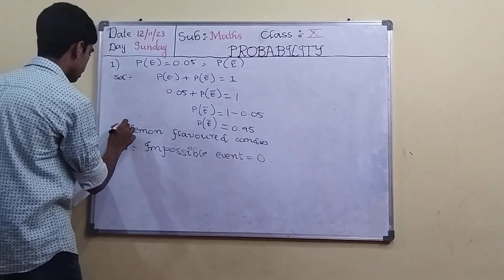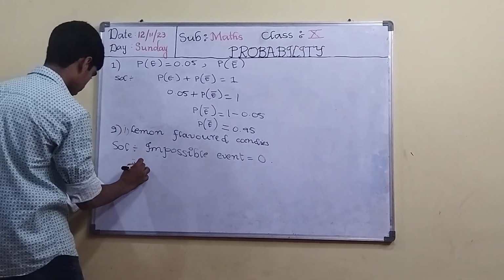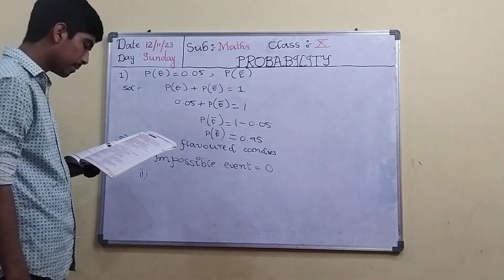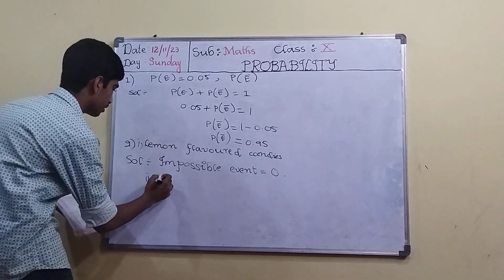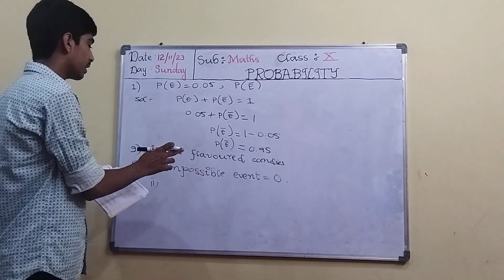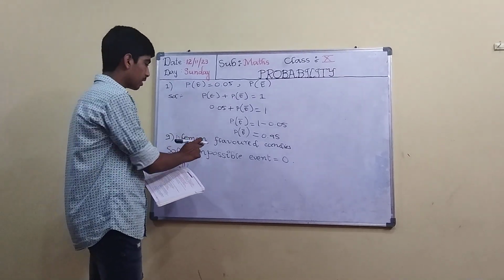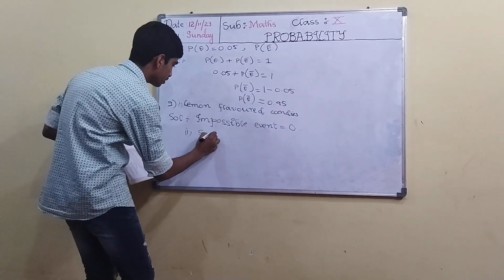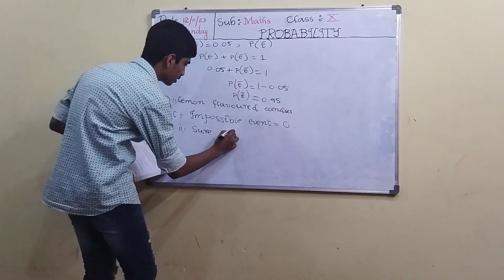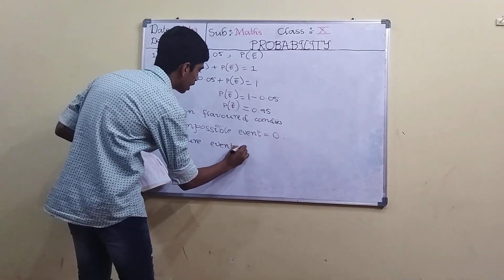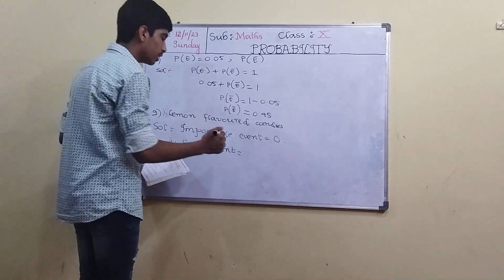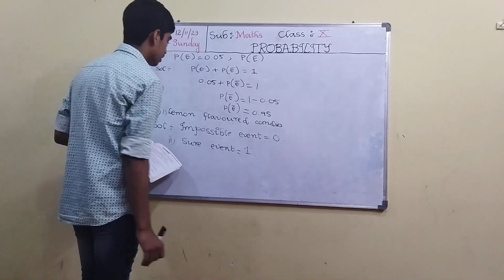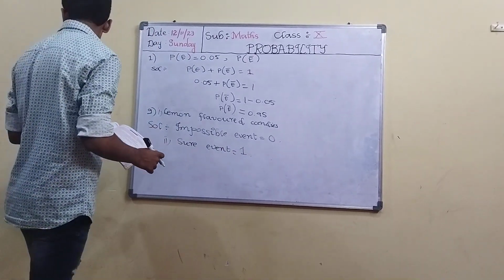This is the first question in the second problem. The second one is to find the probability of a lemon flavored candy. There is only lemon flavored candy in the bag, and she takes out that candy. So that is a sure event. A sure event is equal to how many candies she will take out? Only one. So a sure event is equal to 1. So this is the second solution.